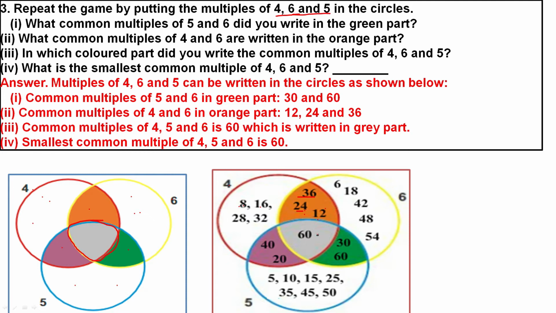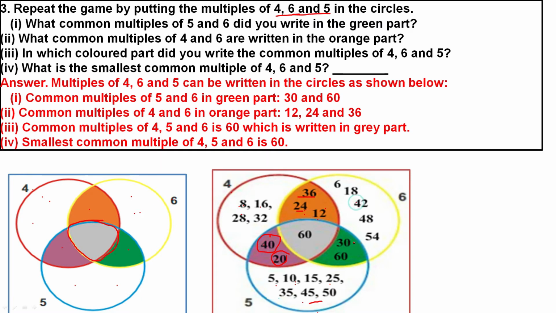Now, you see multiples of 5 I have written here, but 20 I have written here, because it is common for 4 and 5. In multiples of 4, 20 is also coming, and 40 is coming; in multiples of 5, 40 is also coming. Whatever number is common, that you have to write in this common area.